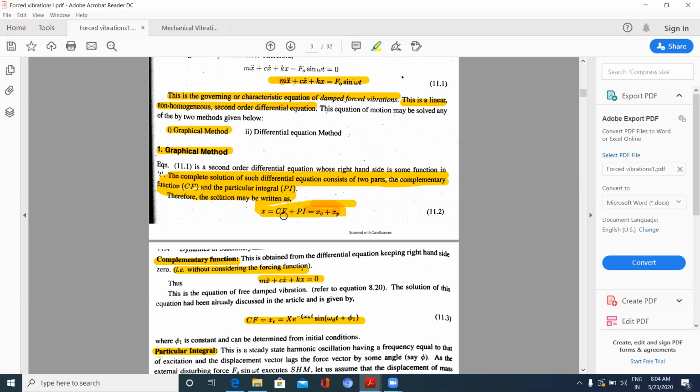But coming to the particular integral, when I have applied a force on the kick rod, the engine starts and it continues to stay in the on position. That is due to the combustion taking place in the engine due to the fuel. Now I will be checking the x displacement due to this particular integral, which is caused by the periodically applied force on the system, which is given by xc plus xp. This point is to be understood.